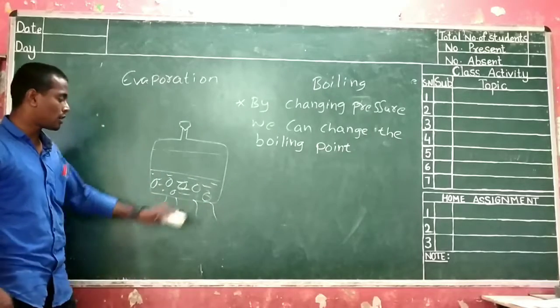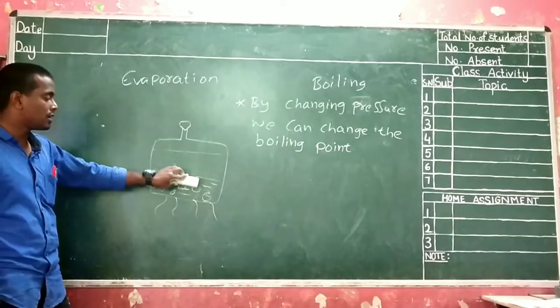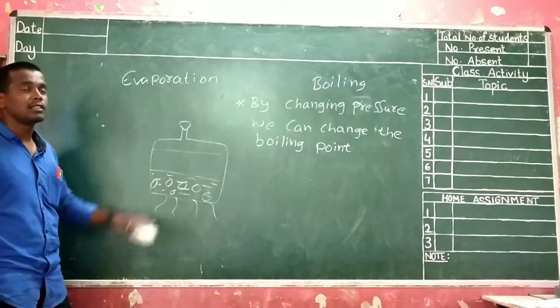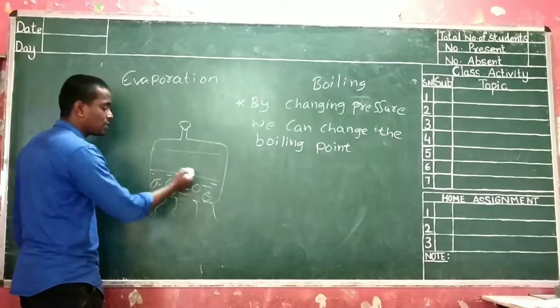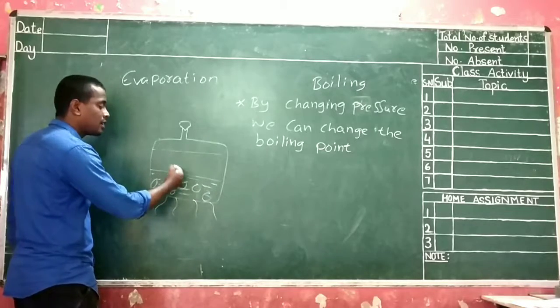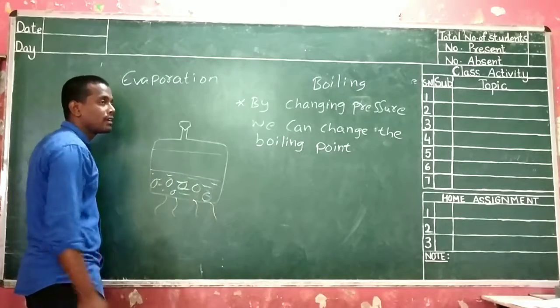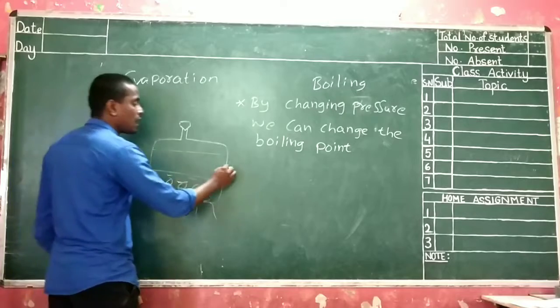Assume this is a pressure cooker. These are the food materials, and up to here, this is the water level. If you supply heat to it, first the water gets heated. After that, the heat will be transferred to the air. Then what? The air will start expanding.